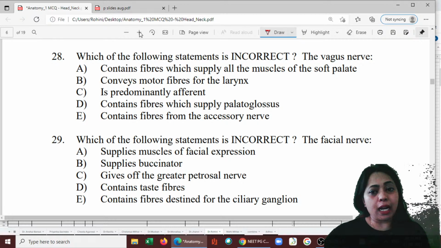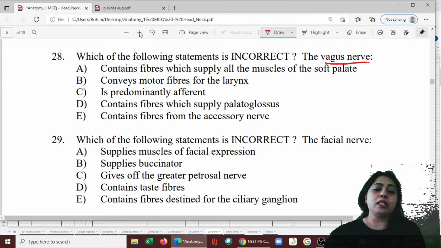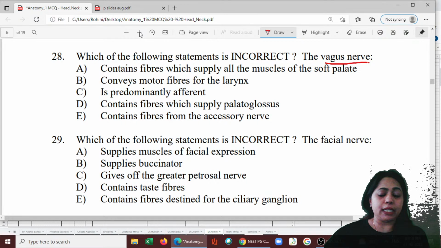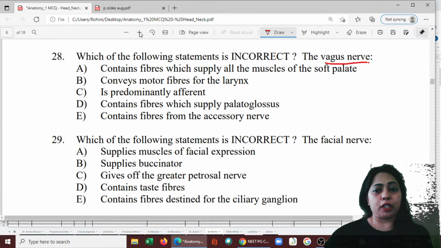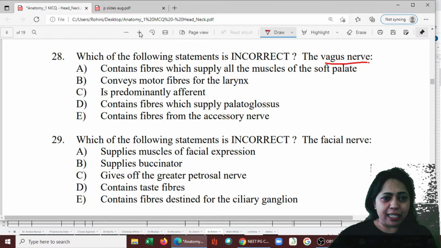Regarding the vagus nerve, remember vagus nerve is present in the carotid sheath as well. It is also very closely associated with the other structures in the neck. Let's talk about vagus. We'll see what statement is incorrect first.